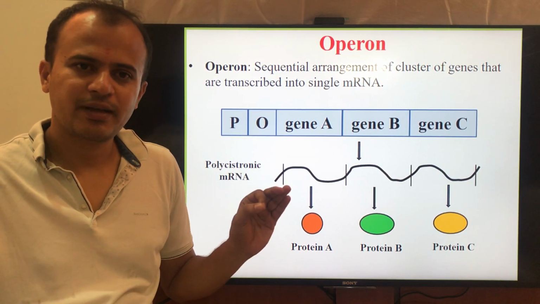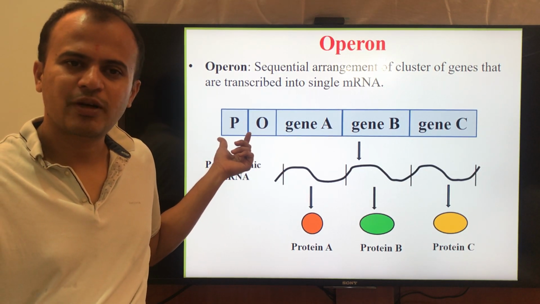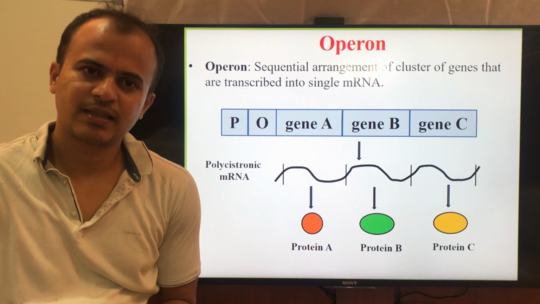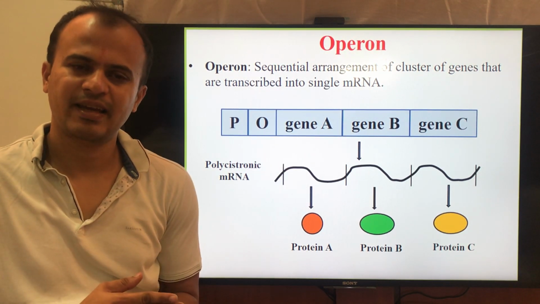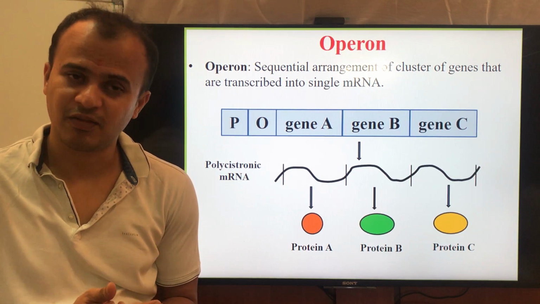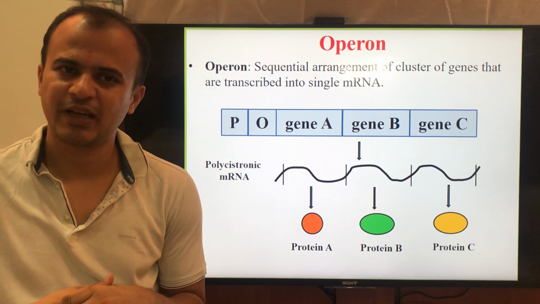The notable point is these three genes are under the control of a single promoter. This arrangement is seen in the case of the prokaryotes or the bacteria for optimal utilization of energy.